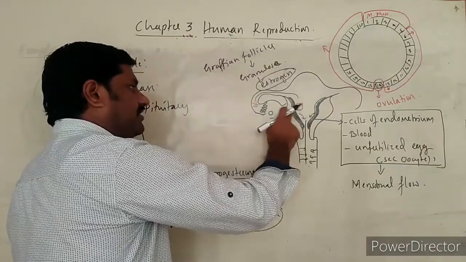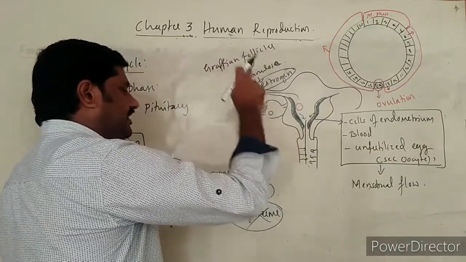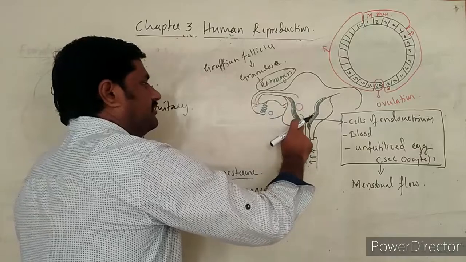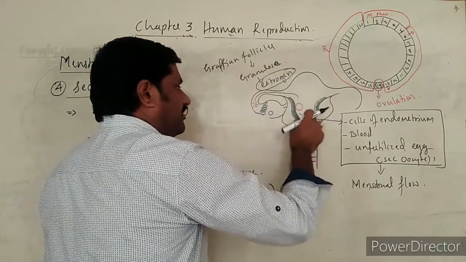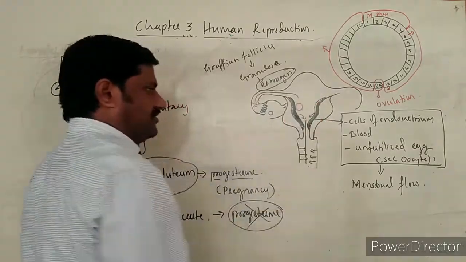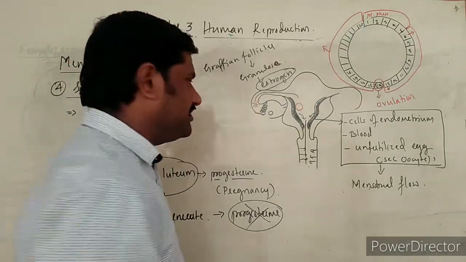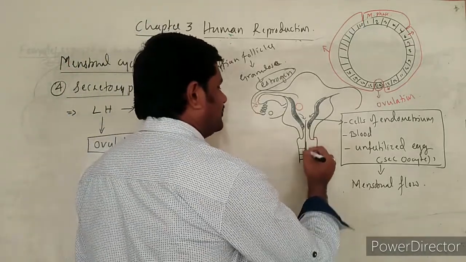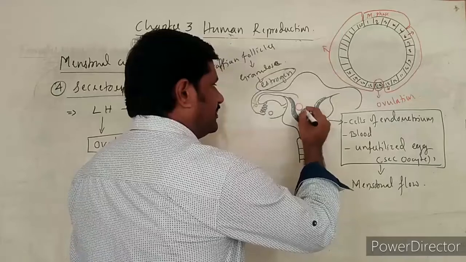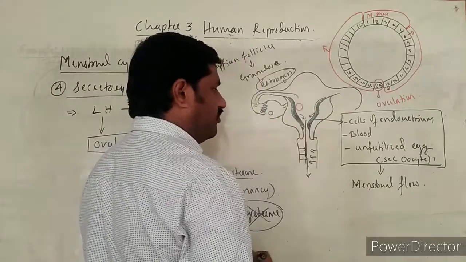If there is no fertilization, no pregnancy, then automatically this endometrial wall starts to shed out, and it goes out along with the unfertilized egg cell or ovum.